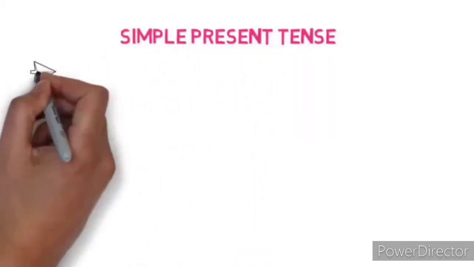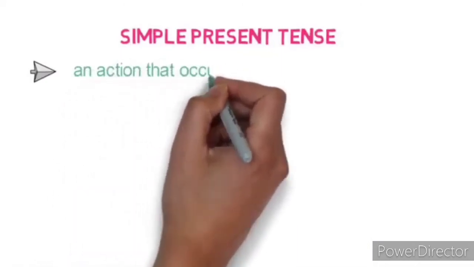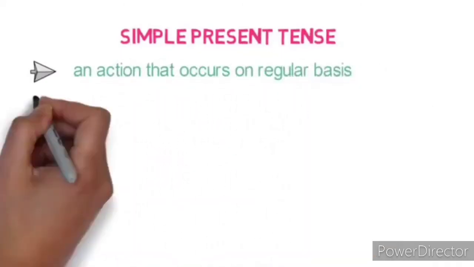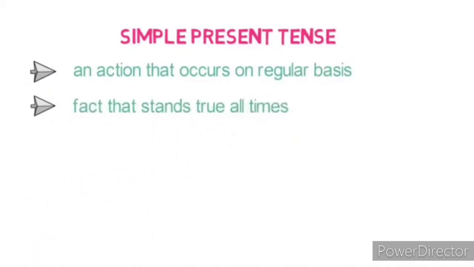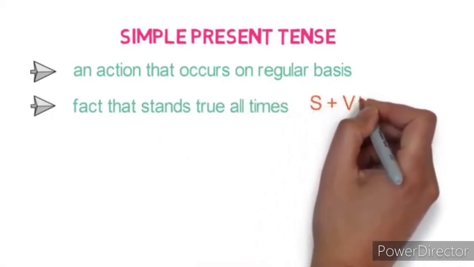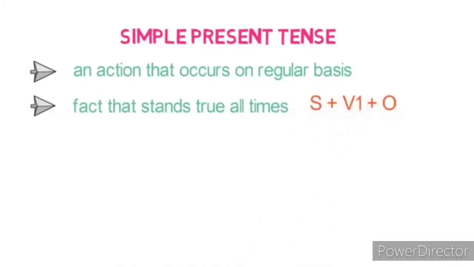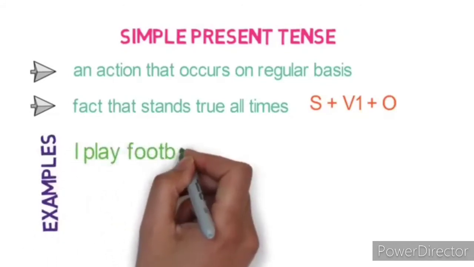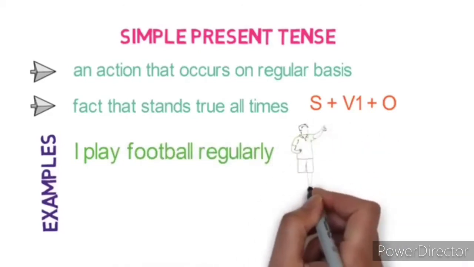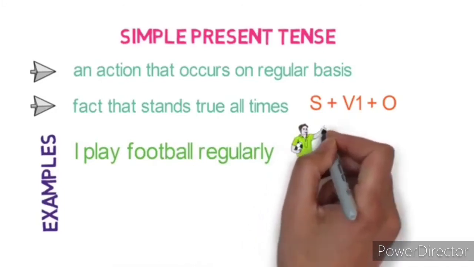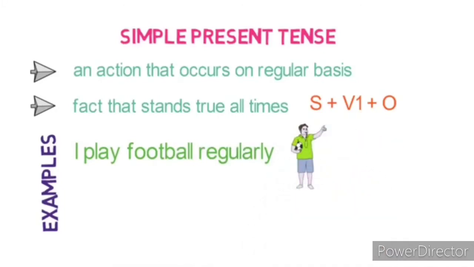Simple present tense refers to any action that occurs on a regular basis or any fact that stands true at all times. The sentence structure, that is the sentence pattern, is subject, verb 1 plus object. Let's see an example for present tense for a regular action. I play football regularly. In this sentence we can see that I am doing an activity of playing on a regular basis from the past till now, and in the future also I will continue.